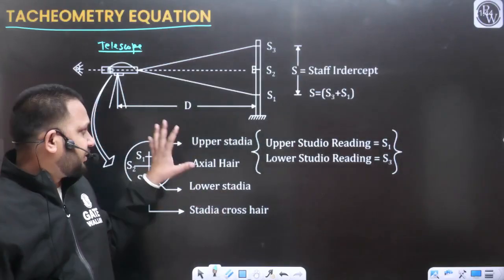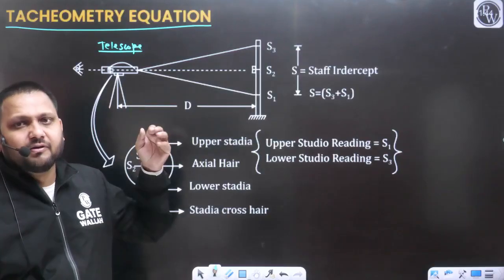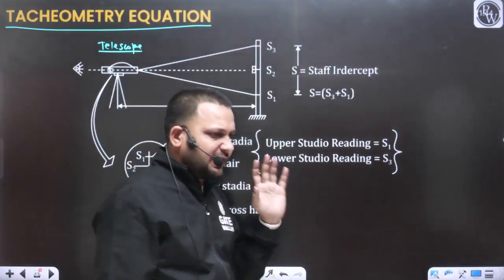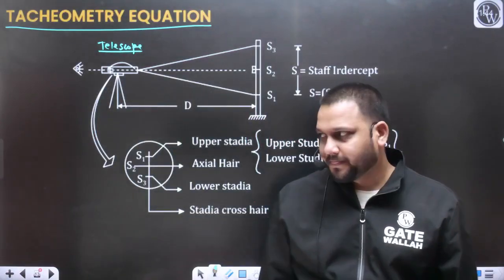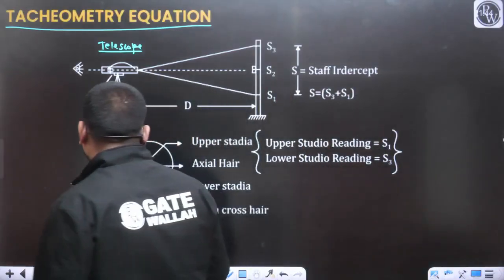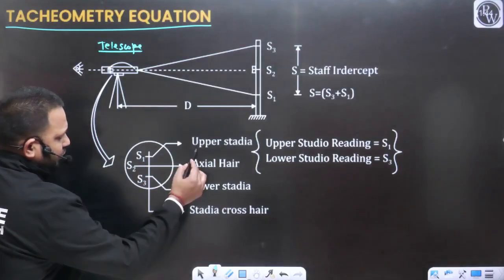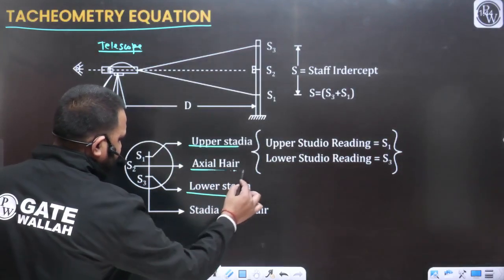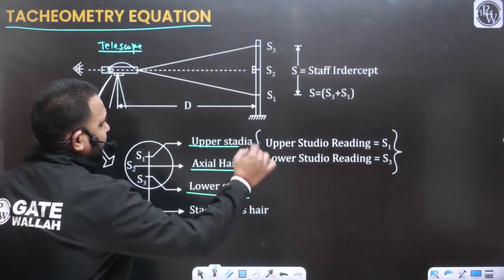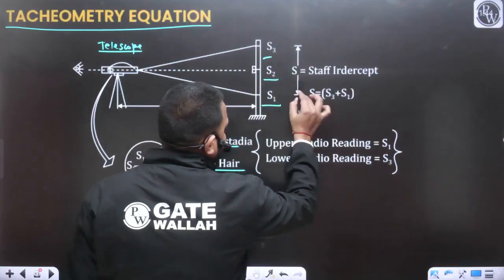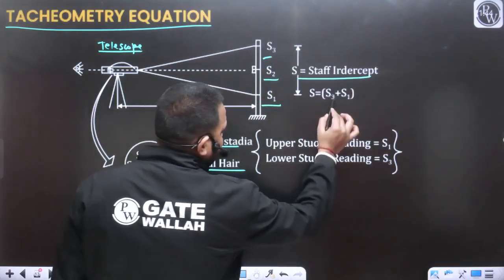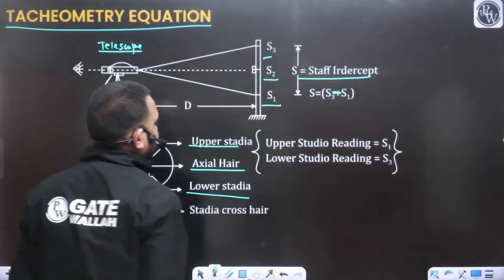So this is, let's say, a tacheometer. From an understanding point of view, I have considered the telescope here. In general, this is going to be the upper stadia, this is going to be the lower stadia, and the axial stadia, and you will get the staff reading something like this. This is the staff intercept, and this would be equal to S3 minus S1.